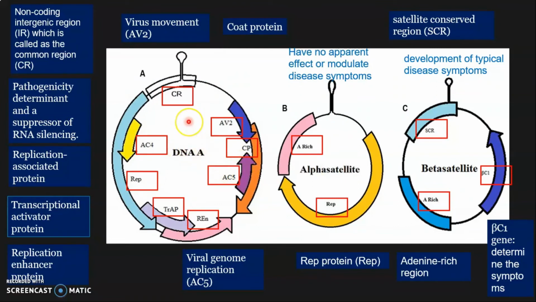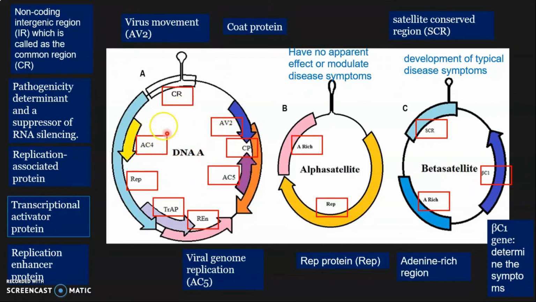as cotton leaf curl disease is caused by monopartite viruses. Monopartite means they have a single genomic component, along with these small molecules like satellites. So this is a monopartite cotton leaf curl disease virus.